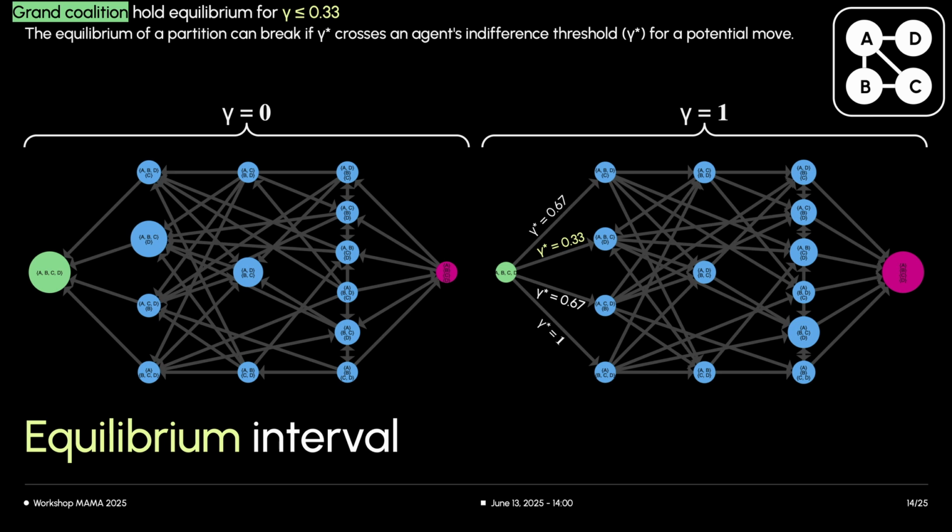The question is, at what value of gamma does the equilibrium of the grand coalition break? We can determine this by finding the individual gamma star threshold for each agent to potentially leave the grand coalition. The equilibrium breaks when gamma exceeds the minimum of these individual thresholds for any node to make an improving move. In this example, if node D's threshold to split is gamma star equals 0.33, and other nodes have higher thresholds, for example 0.67 or 1, then the grand coalition holds an equilibrium for any gamma less than or equal to 0.33. Once gamma is greater than 0.33, node D would prefer to move, breaking the initial equilibrium.